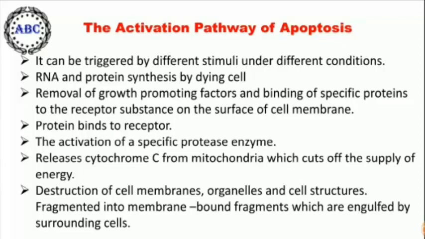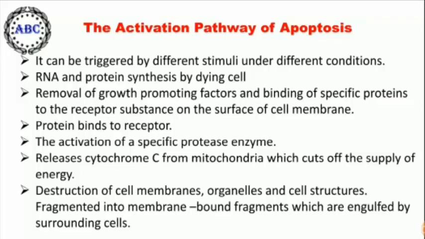When the protein binds to a receptor, the interaction between the protein and receptor triggers the activation of a specific protease enzyme. The activated protease releases cytochrome C from mitochondria, which cuts off the supply of energy.